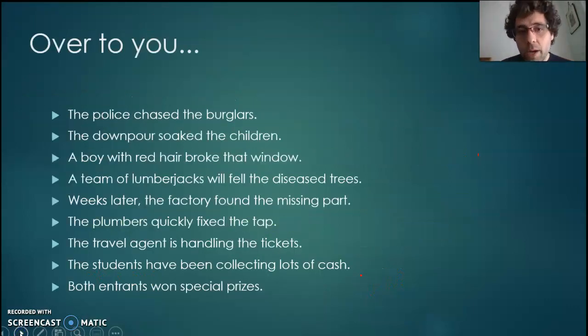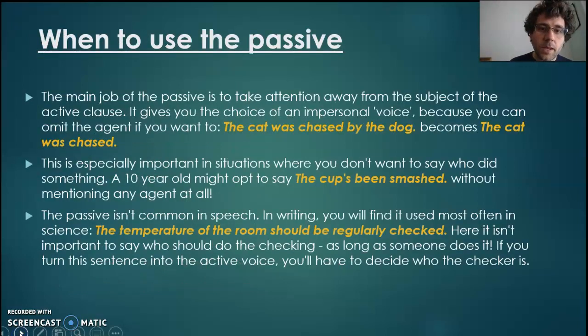If you want to have a go, all of those are in active voice. You could turn them into passive if you wanted to pause. So the police chased the burglars, for example, would turn into the burglars were chased by the police. So this can be very meaningful. The first sentence there just explains how you form it.